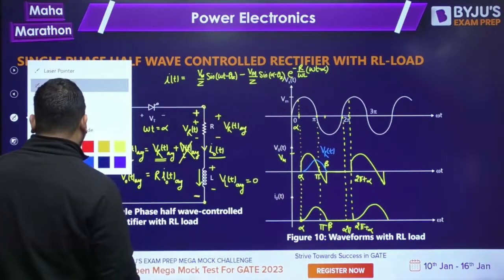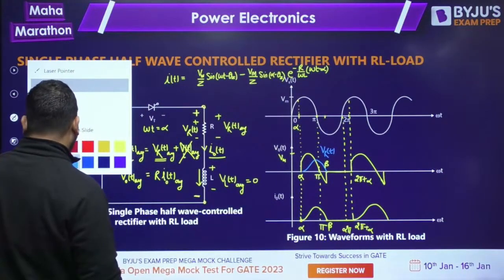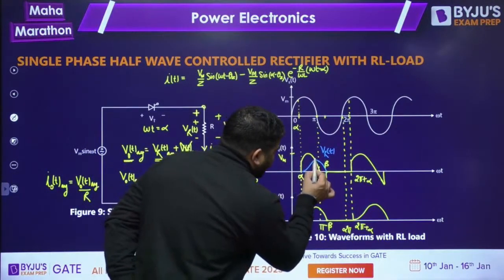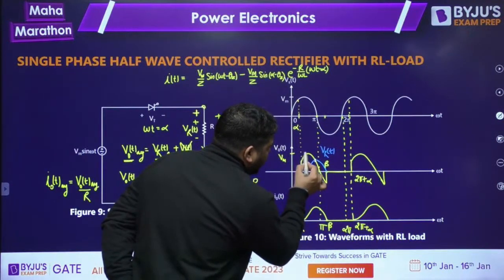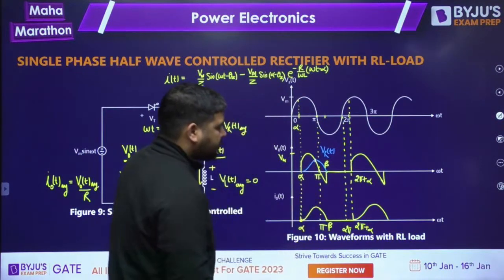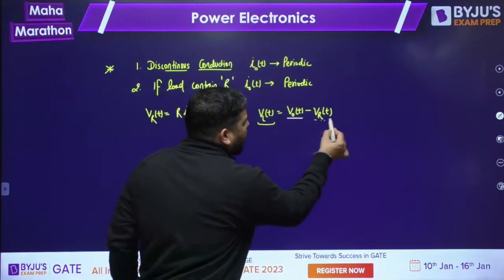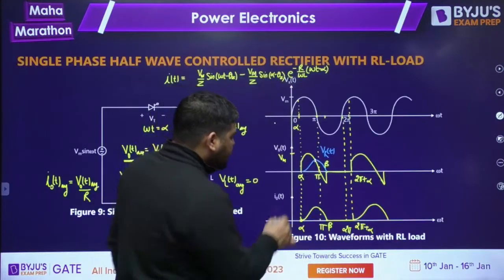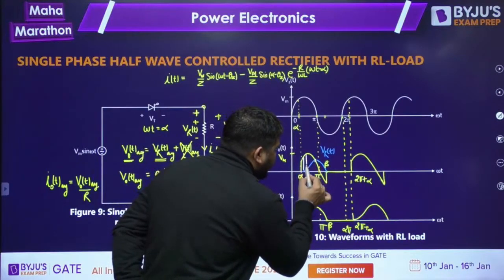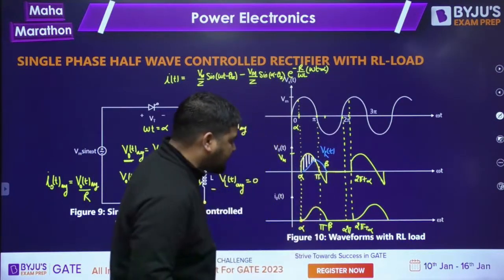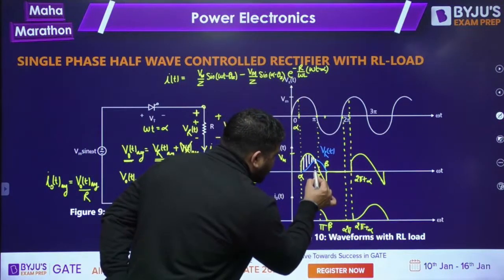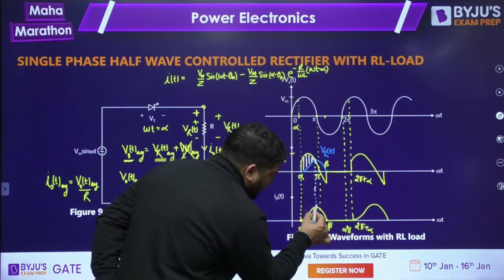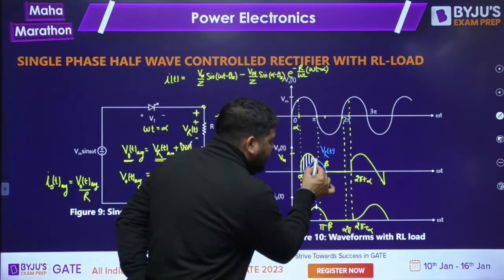If you look at the VLT, from this point to this point, you can see that V naught is greater than VR. If V naught is greater than VR, then VLT is positive. It means from this point to this point, this is my VLT and it is positive. This difference is positive. That's why up to this instant, the current is rising, and at this instant, VLT is 0.